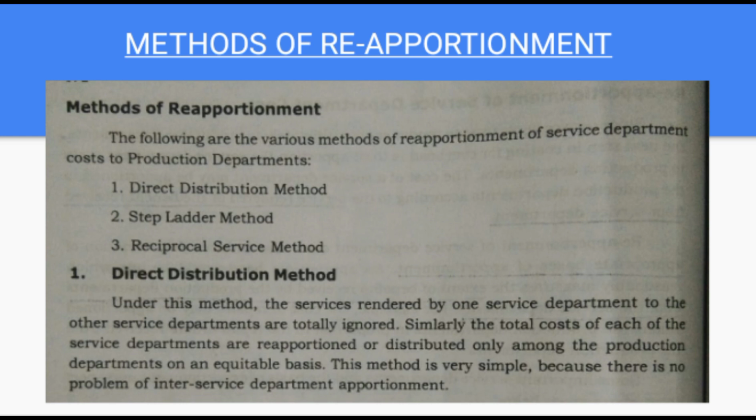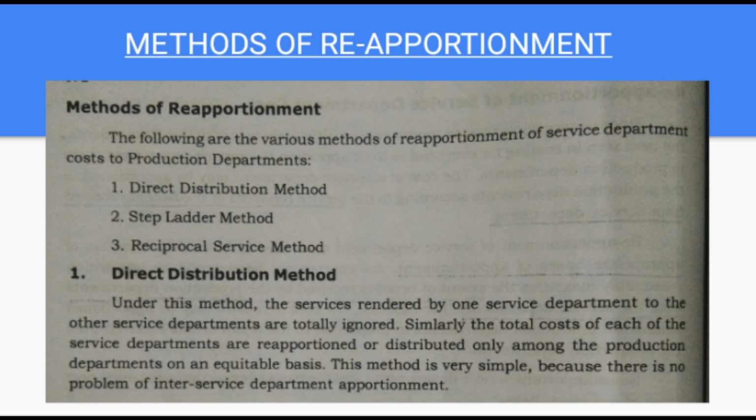Under this method, the cost of a service department is shared directly among production departments on some equitable basis. This method ignores the services rendered by one service department to another service department. Similarly, the cost of each of the service departments is reapportioned or distributed only among the production departments.